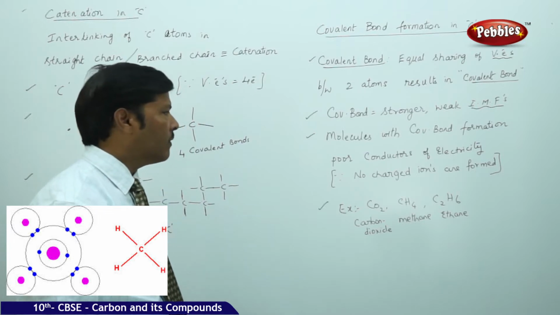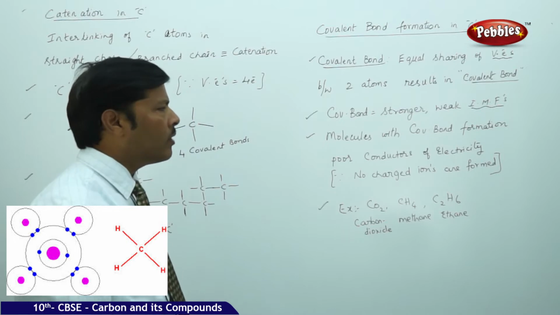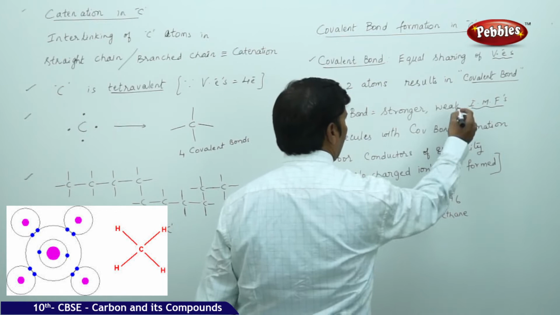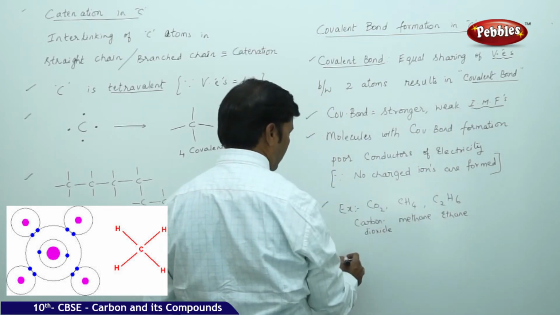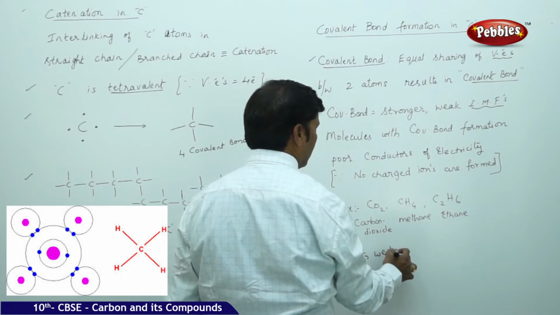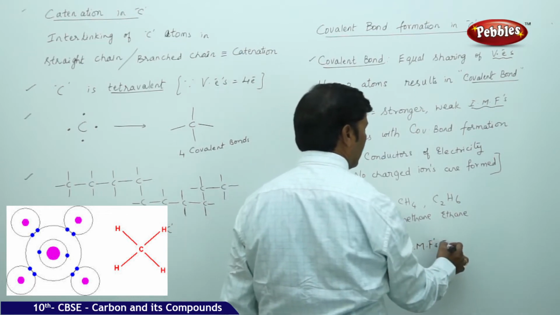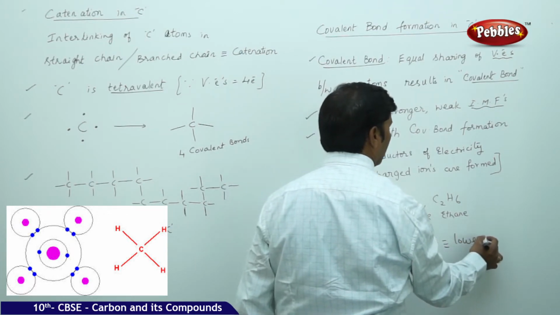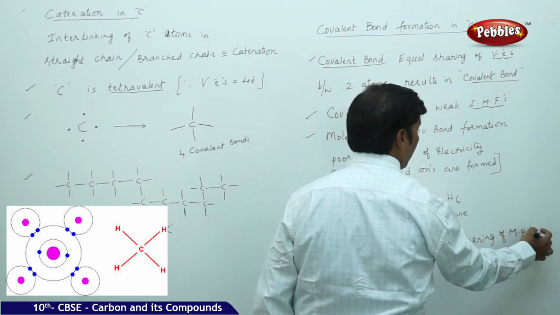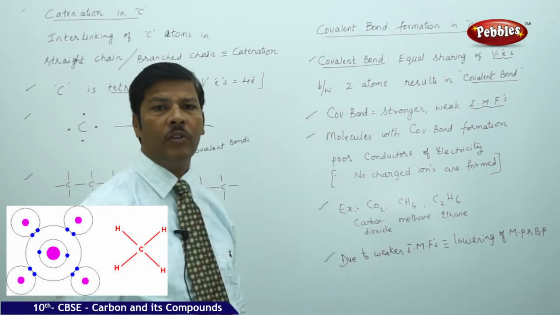No charges or ions are formed within the molecules, and because of the weaker intermolecular forces, this will also result in lowering of melting point and boiling point.